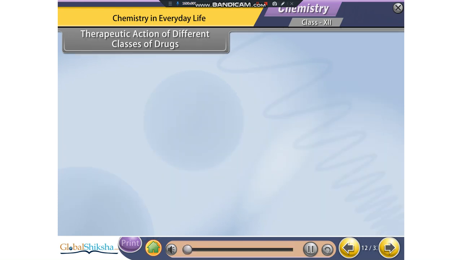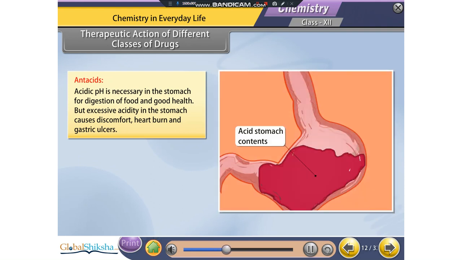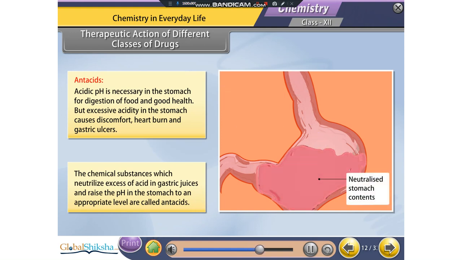Therapeutic action of different classes of drugs. Now we'll discuss the therapeutic action of few important classes of drugs. Antacids. Acidic pH is necessary in the stomach for digestion of food and good health. But excessive acidity in the stomach causes discomfort, heartburn, and gastric ulcers. The chemical substances which neutralize excess of acid in gastric juices and raise the pH in the stomach to an appropriate level are called antacids.